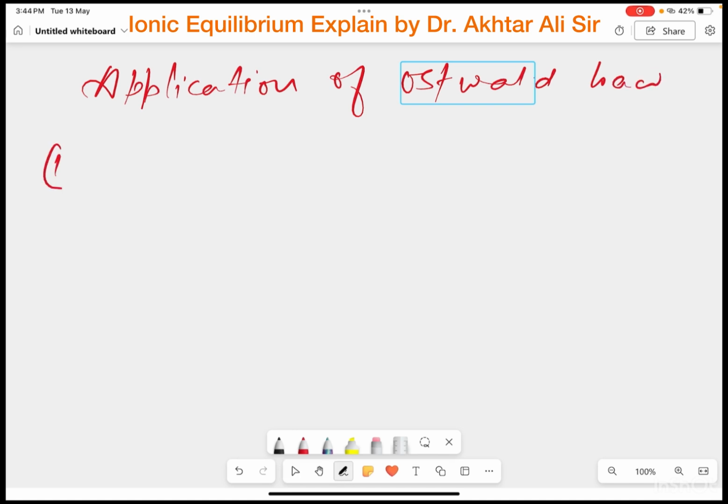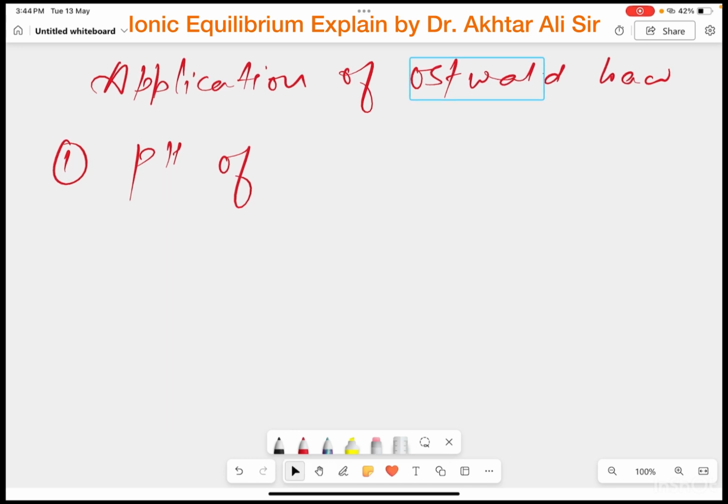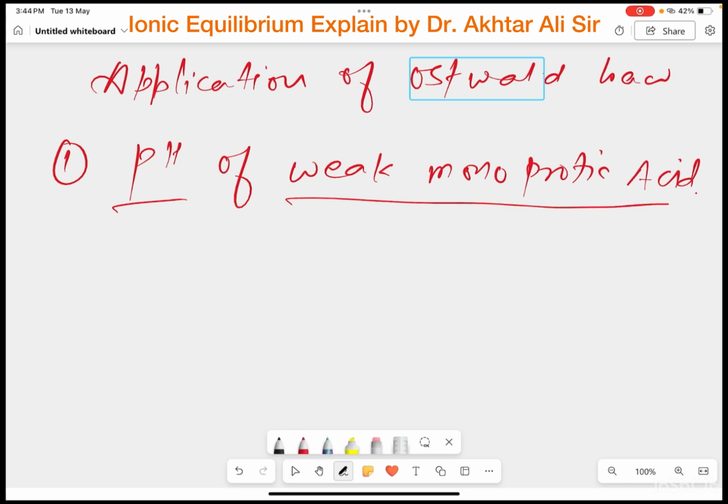The first application is the pH of a weak monoprotic acid. This is very important for NEET and JEE examinations. pH of weak monoprotic acid.